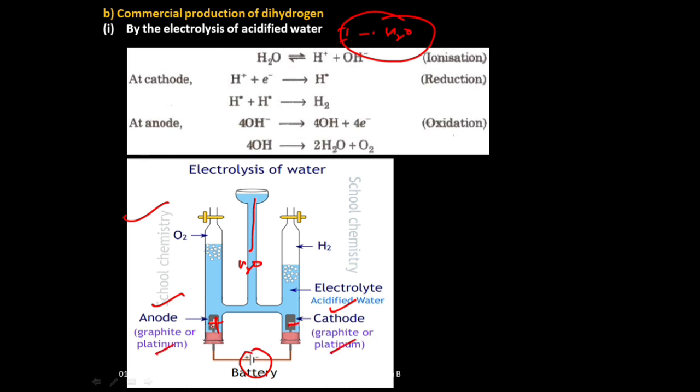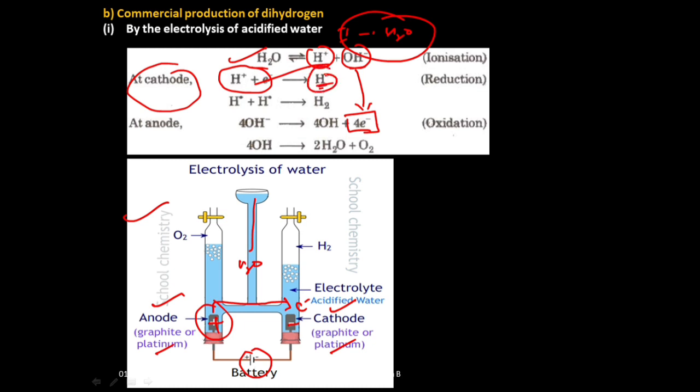When we pass the electric current, water undergoes ionization to give H plus and OH minus ions. First at anode, the OH minus ion undergoes oxidation to give electrons, and those electrons move towards the cathode. At cathode reduction occurs, electrons react with H plus ions to give hydrogen. Those hydrogens combine themselves to produce hydrogen gas. Since hydrogen gas is lighter in nature, we can get hydrogen out of the container, isn't it?